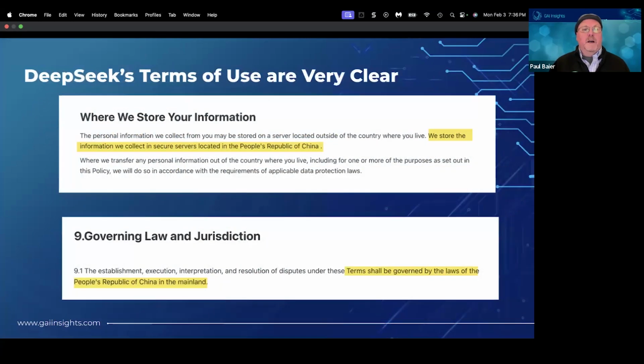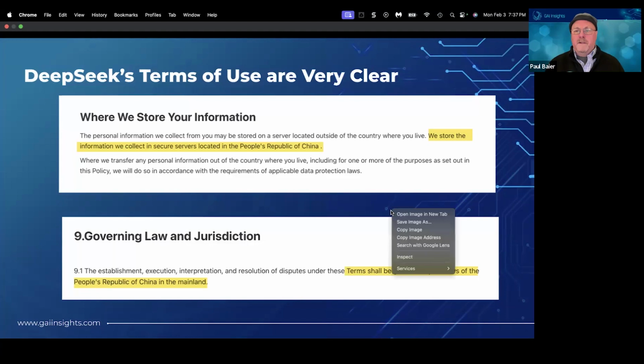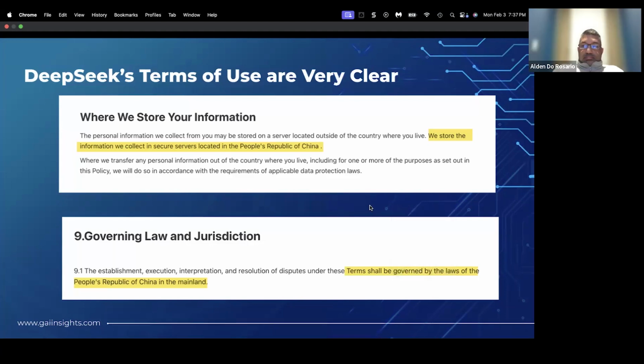DeepSeek is pretty clear about its terms of use. Here we're talking about the DeepSeek model hosted by the company DeepSeek in China. They store all the information in secure servers in China, and they are absolutely governed by the laws of China. That's caused a lot of people to be concerned.